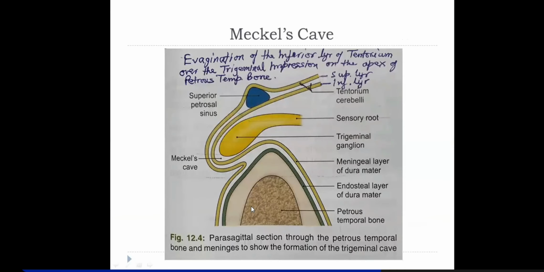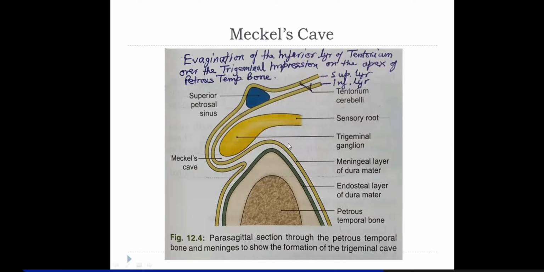Now this is a section through the apex of the petrous temporal bone, where you find two layers of dura. This is the endosteal layer of the dura covering the petrous temporal bone, and this is the meningeal layer of the dura. In this posterior cranial fossa, the medulla, pons and midbrain rest over the clivus, and the fifth cranial nerve emerges from the pons, that is the trigeminal nerve.